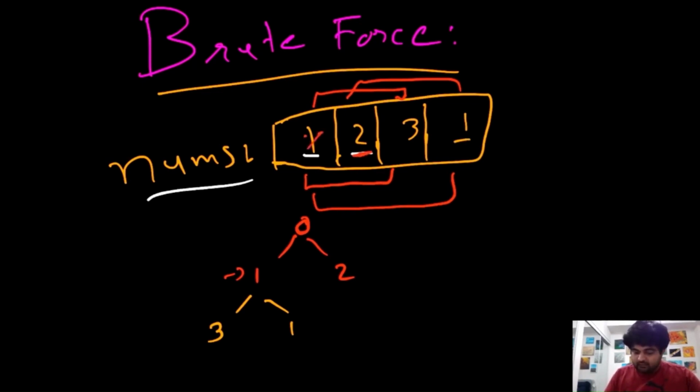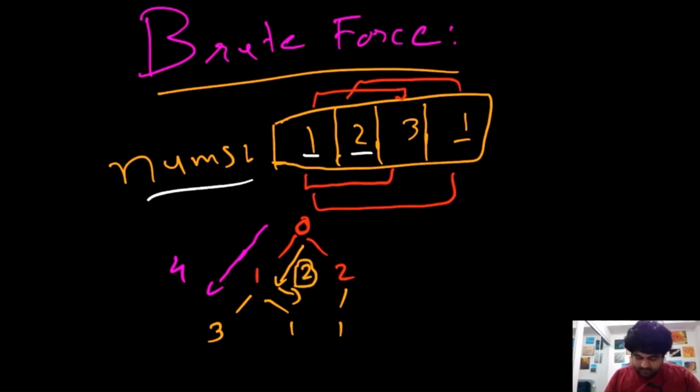We can't rob this 1 or this 3, so we can only rob this 1. The only choice over here is actually 1. And now we just do the sum of all the values. For this path, the sum we would get is 4. For this particular path, the sum we would get is 2.